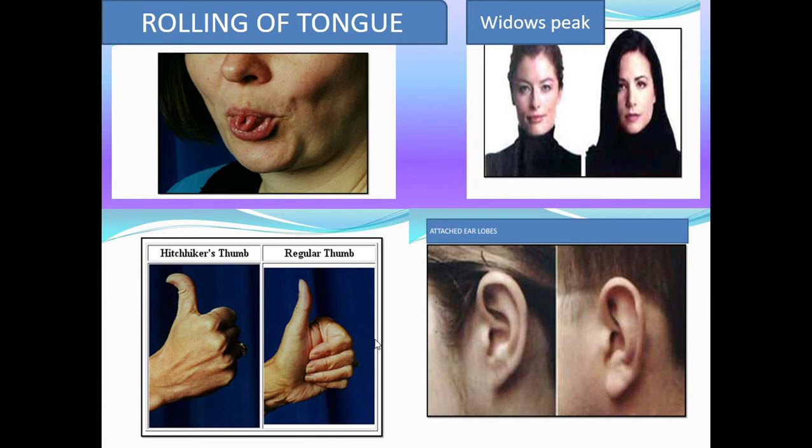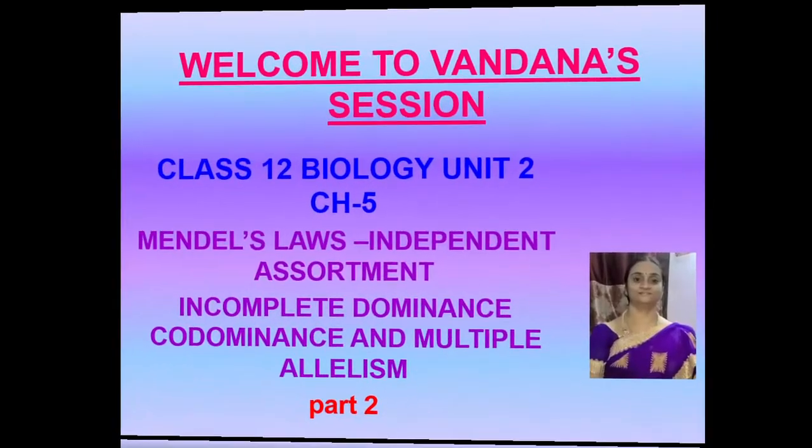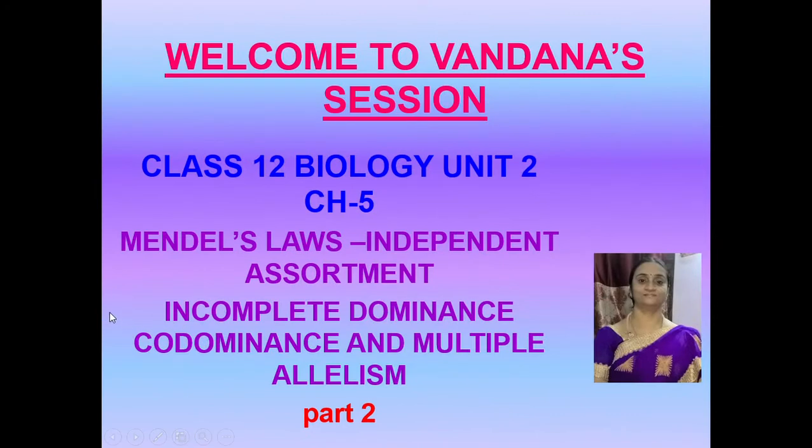And these pictures you have seen in the previous session, isn't it? Rolling of the tongue and widow's peak, then hitchhiker's thumb and attached earlobes, isn't it? So, in today's session, we will deal with Mendel's laws, the second law, that is independent assortment. Then we will deal with incomplete dominance, codominance, and multiple allelism also. Okay.